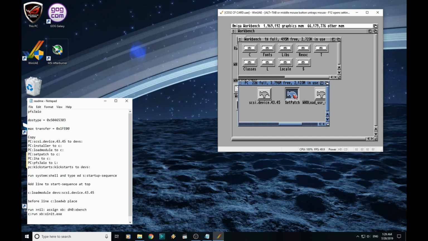We need set patch. And you want to replace the existing one. You also need this LHA, so drag that across. Right, and then we need to move PFS3 AIO into L, so drag that into there.